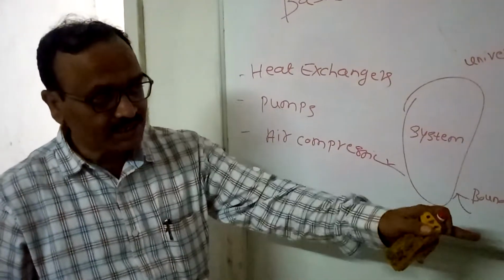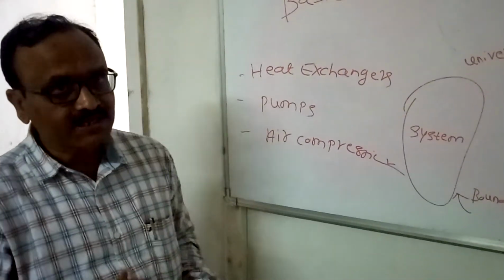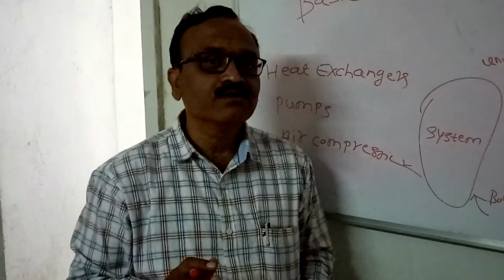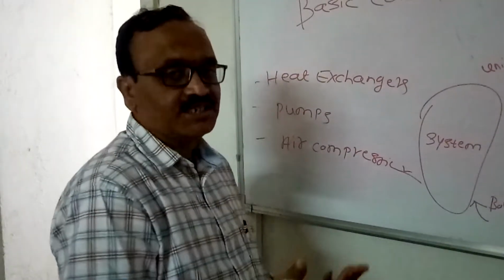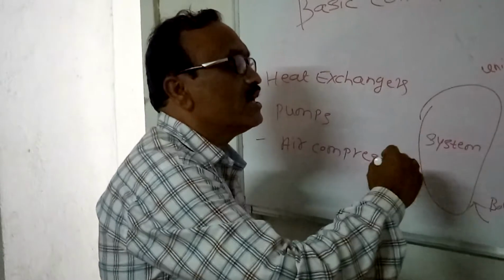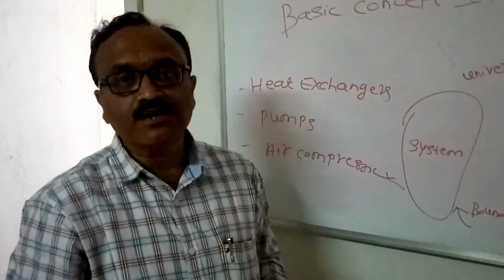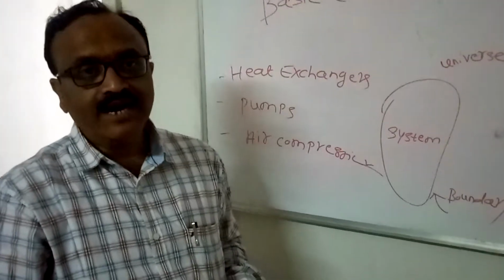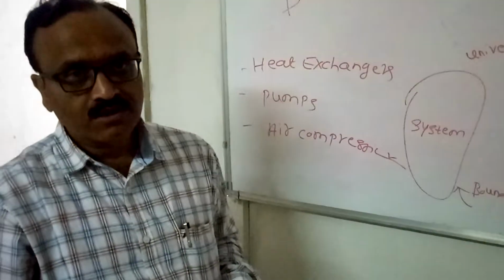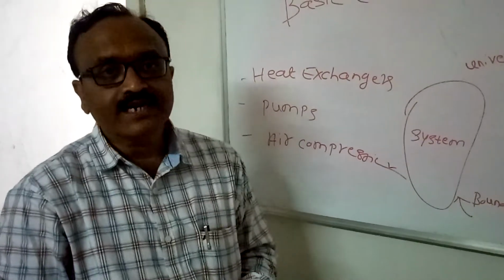Now coming to the last, the isolated system. In the isolated system, there is no interaction of the system with the outside. That means there is no communication, no exchange of heat and also energy. Examples of an isolated system: thermos flask and ice box. These are the two best examples to describe the isolated system.